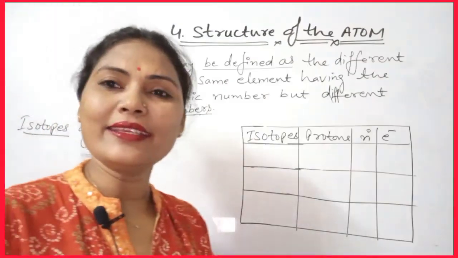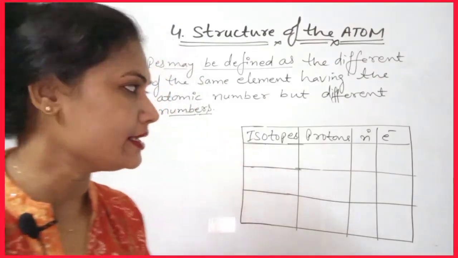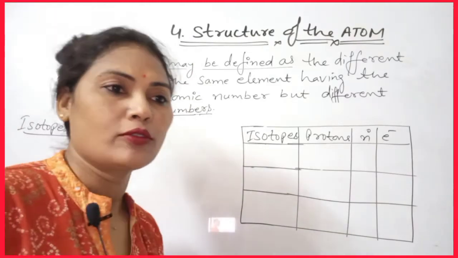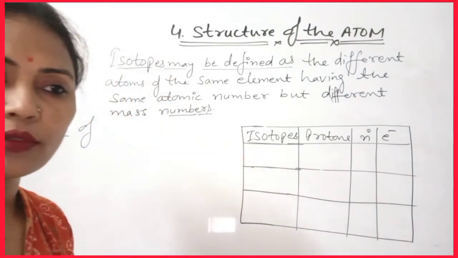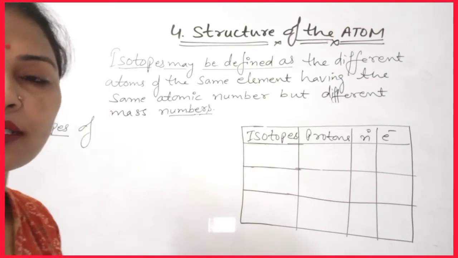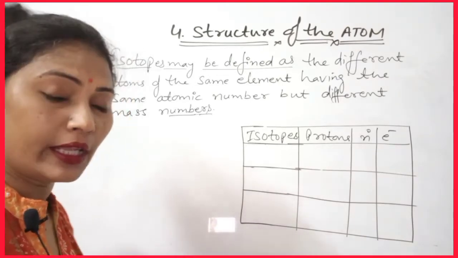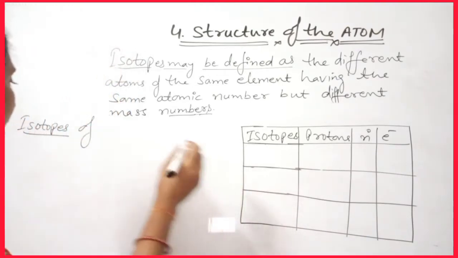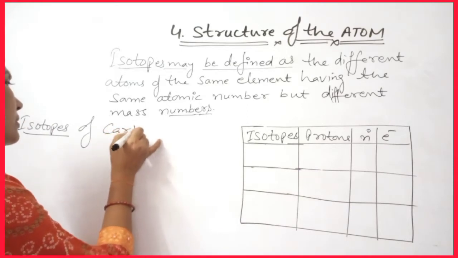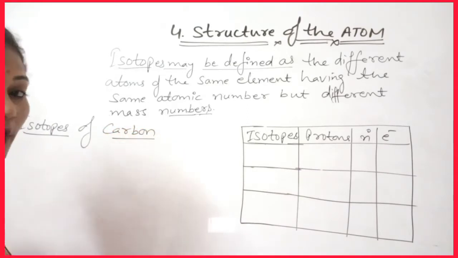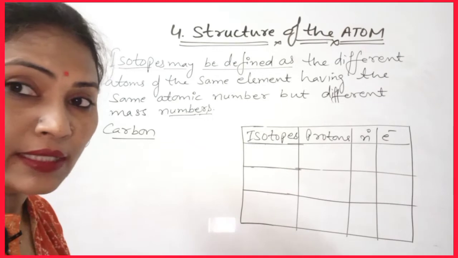Let's discuss the next element, carbon. Carbon also has 3 isotopes: carbon 12, 13 and 14. So we can write the isotopes of carbon. You know the atomic number of carbon is 6, so the number of protons is 6.